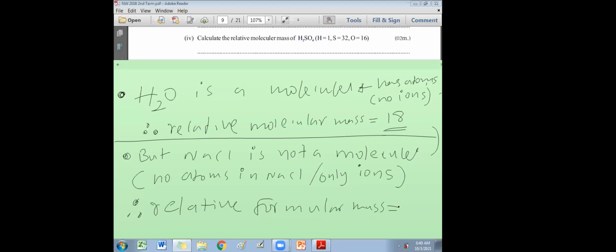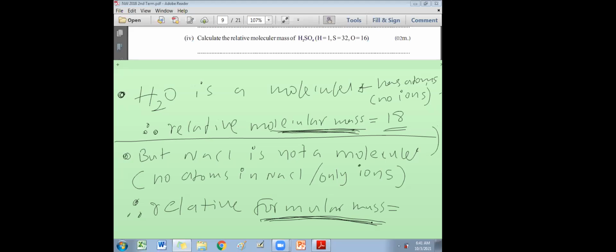Understood? That is the difference. What is the difference between formula mass and molecular mass? Molecular mass is used for covalent compounds. Formula mass can be used for both covalent compounds as well as ionic compounds. Therefore, some international books use the term formula mass instead of molecular mass. But in your textbook both are given. Formula mass is also given in your textbook.